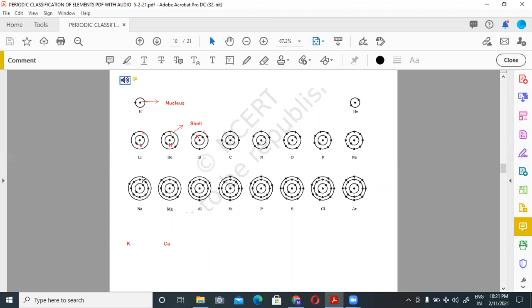And numbers of electrons in outermost shells are increasing. Here we have 1, 2, 3, 4, 5, 6, 7, 8. Now can you draw atomic structure of potassium and calcium?